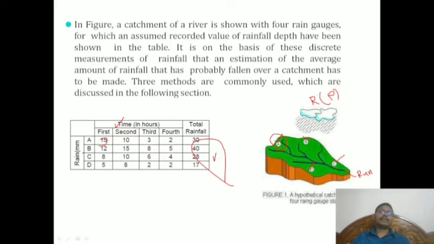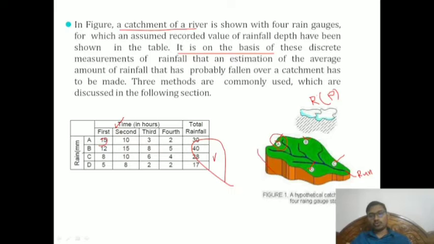For example, in a figure we are showing a catchment of a river with 4 rain gauges, for which assumed recorded values of rainfall depth are shown in the table. On the basis of discrete measurements of rainfall, we estimate the average amount of rainfall that has probably fallen over a catchment.